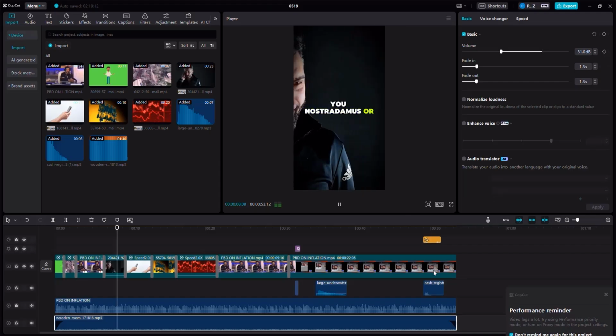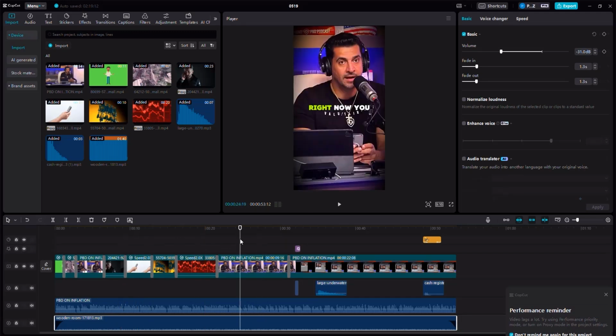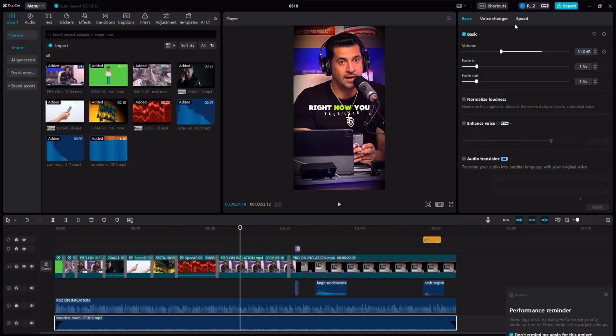And actually, let me pause it for a second, because you can see it doesn't match, because I'm putting so much strain on the computer right now because I'm both editing a video using CapCut, which is a software that uses a lot of CPU. Plus I'm using Camtasia, which is another software that uses a lot of CPU. So first of all, let's get this thing rendered by clicking on the export option here.